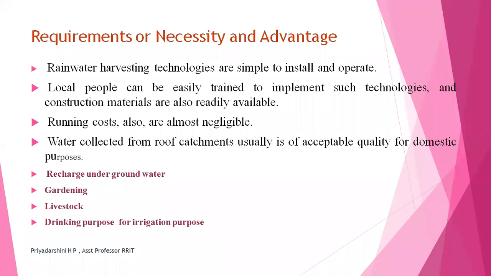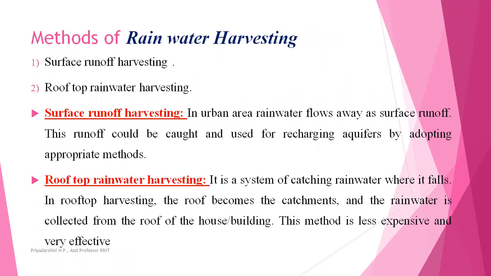Livestock is nothing but the living things, you can consider animals, birds and everything; they can use this water. And also, if there is a proper method, that is infiltration, you can use it for drinking purposes, and it can also be used for irrigation purposes. So these are the necessities, or you can consider them the advantages of rainwater harvesting.